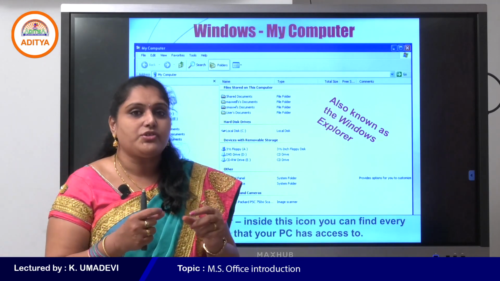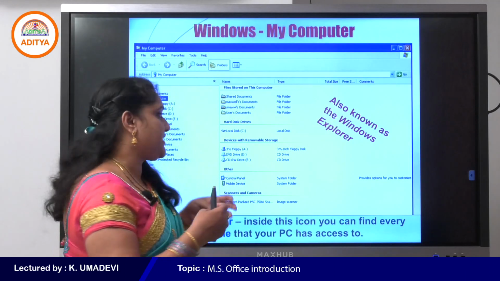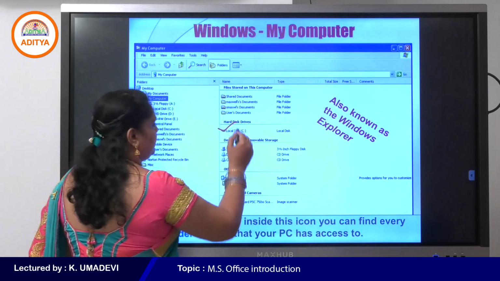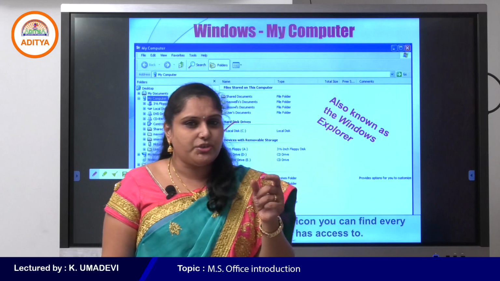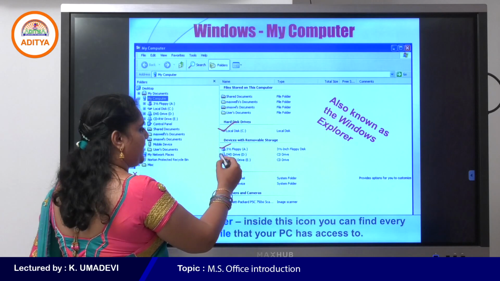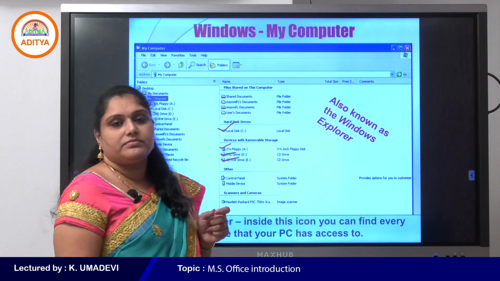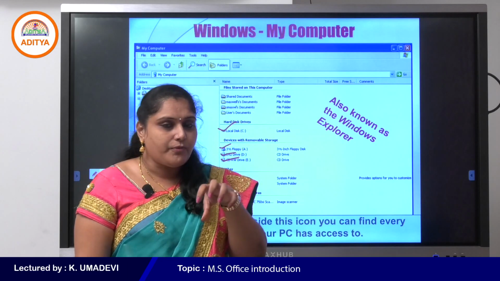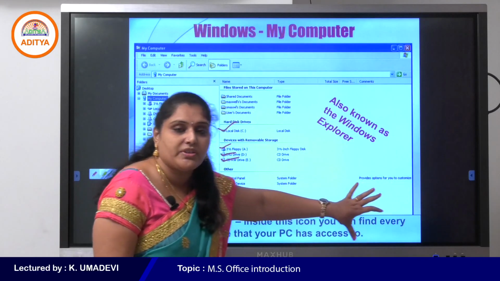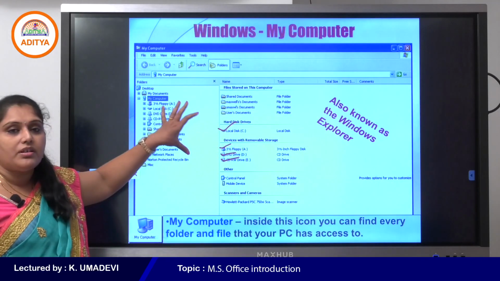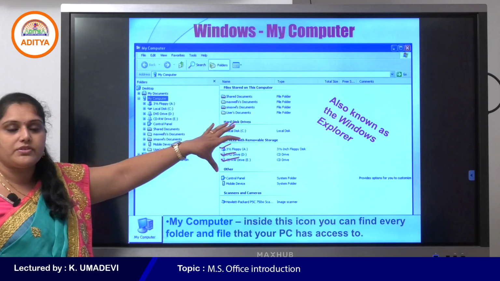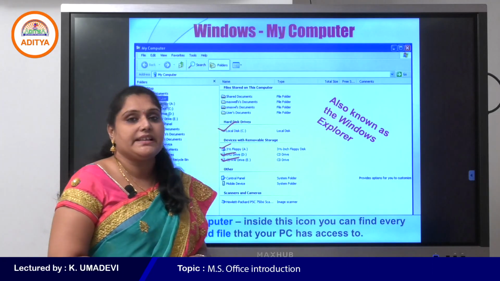So My Computer contains all files and folders which are present on your drives, like C drive. This is called a drive. The hard disk is partitioned into a number of drives, am I right? That is C drive, D drive, E drive, etc. All the files and folders are stored in these drives. So My Computer is also known as Windows Explorer. Why? Because it displays all the drives and the files and folders present in them. Okay, that is about My Computer or This PC.